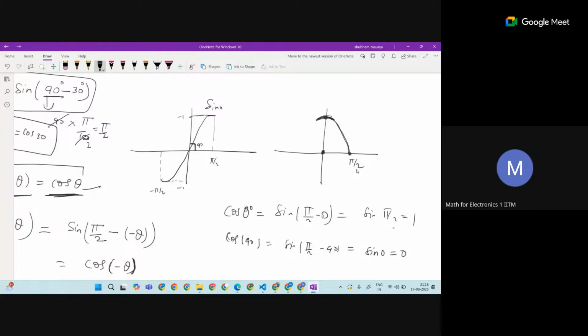Okay. So many of your answers say minus pi by 2 is minus 1. So can anyone fix it? What is going to be sine and cos?